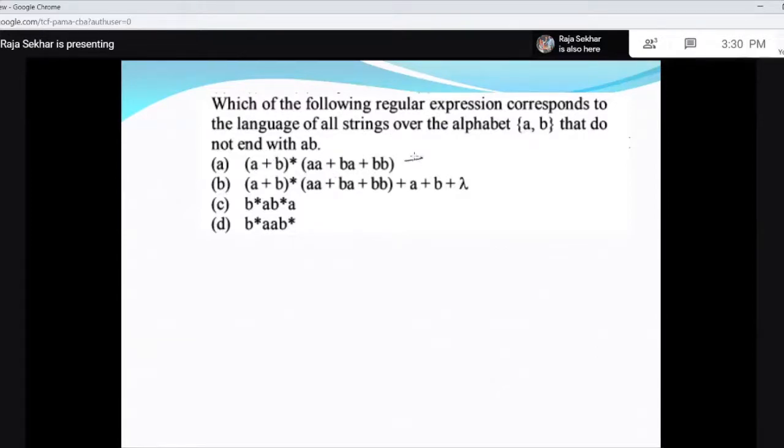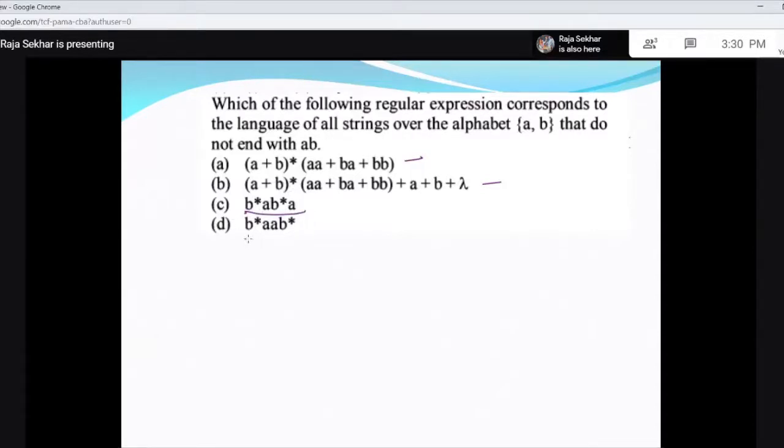A string will not end with AB. Consider (a+b)* followed by a, b, b. But there is another option. If you look at this, it may also end with AA, and it can end with BA also. It will end with AA or BA, but some strings will not be available here.